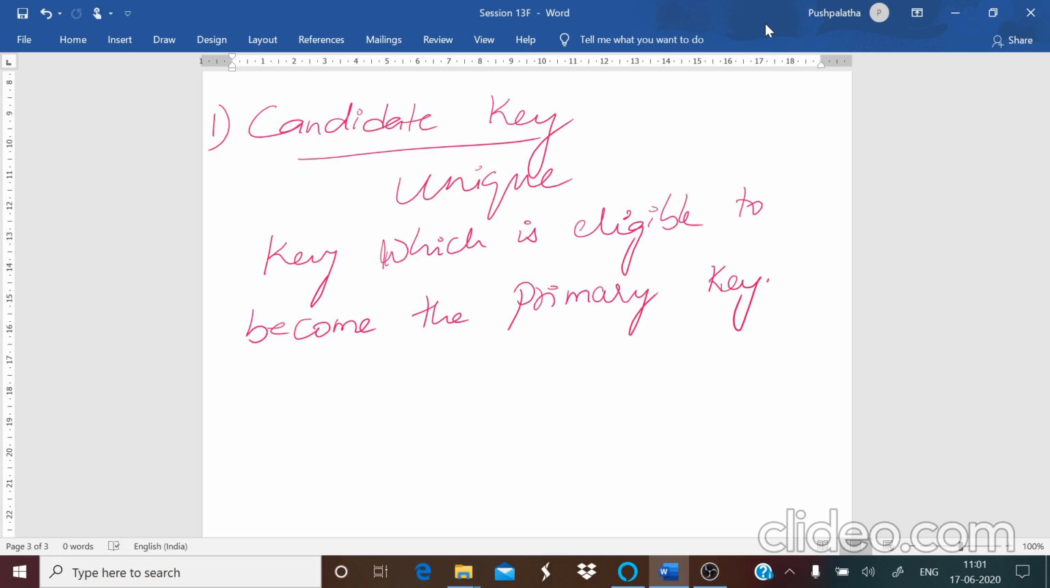Anyone can win the election, but all those are known as the candidates, right? They are not the winners yet. In the same way, anybody who can win or anybody who can be the primary key is known as your candidate key.